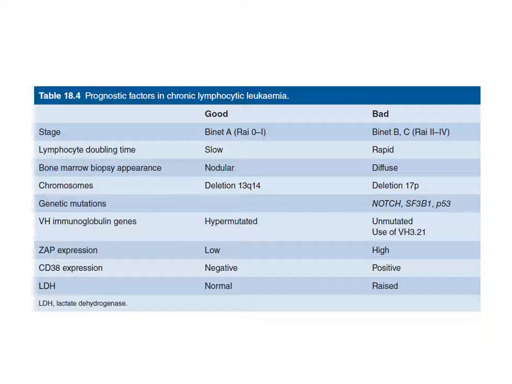ZAP70 expression, if this is low, good sign. High, bad sign. CD38 expression, if this is negative, good sign. Positive, bad sign. LDH, if this is normal, this is a good sign. If it is raised, that is a bad sign. So these features may be considered in prognosis.